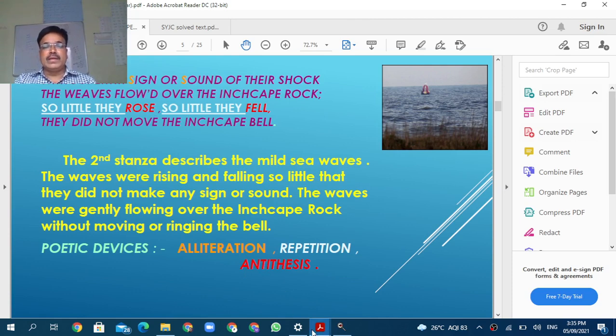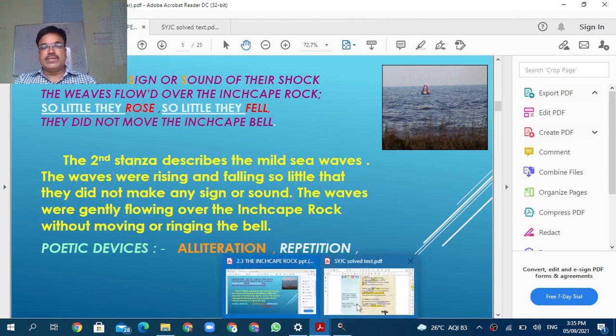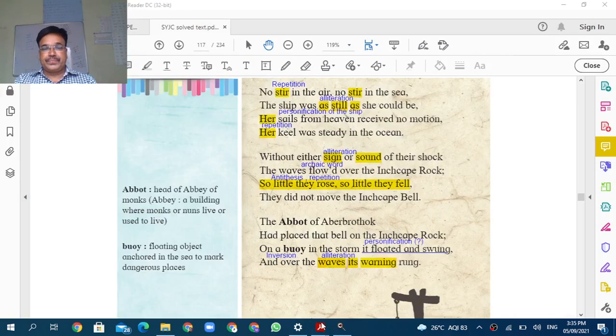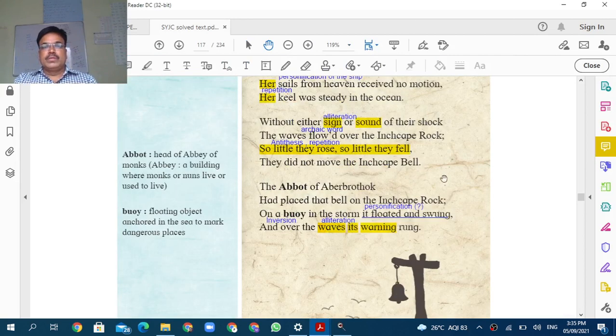तर अशा पद्धतीने now see, this is the second stanza, and then there is a third stanza. Here now see, the Abbot of Aberbrothok had placed that bell on the Inchcape rock on a buoy in the storm.